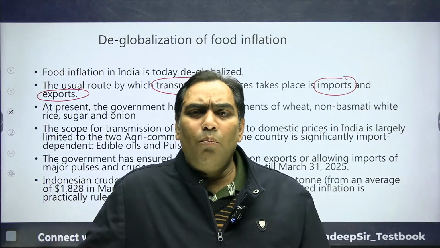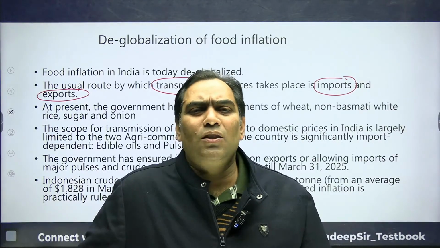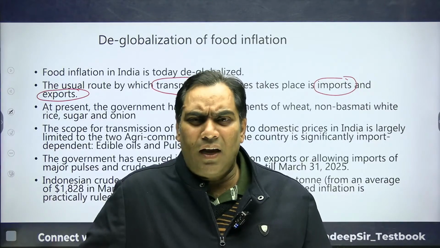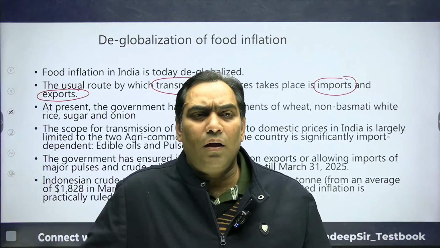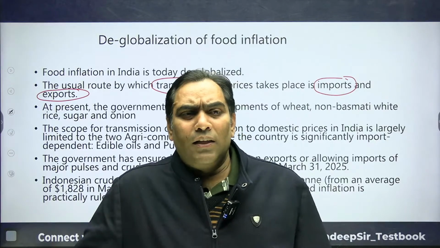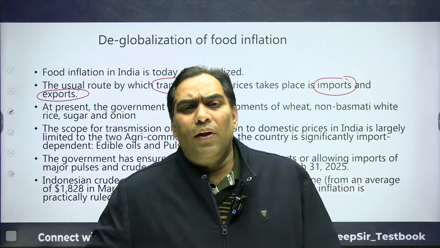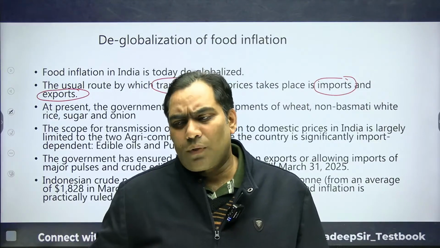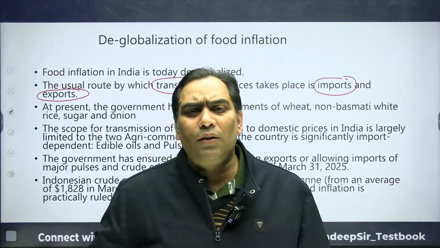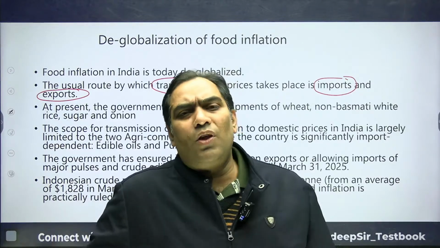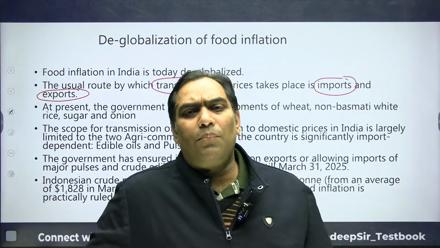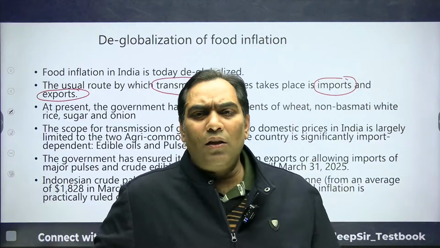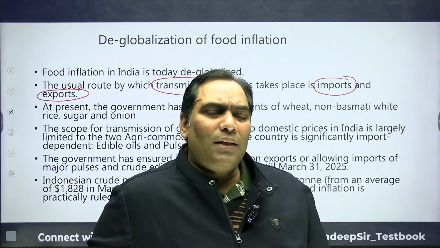Import cost is going to be increased, and that is technically known as imported inflation. Good, Jyoti. The other is exports: we are going to export the food items, and because of that there is going to be scarcity in the domestic economy. When there is scarcity, the prices are going to increase.